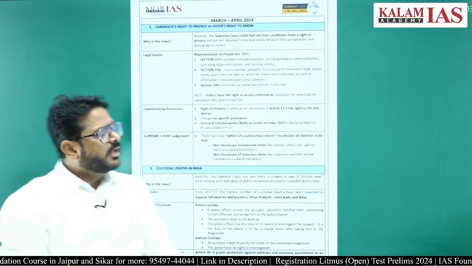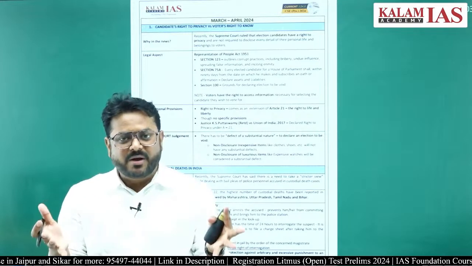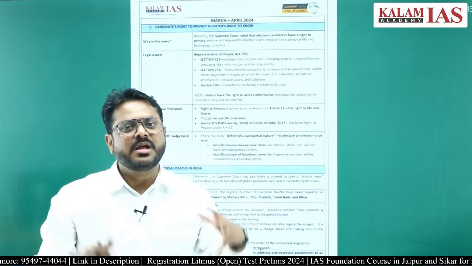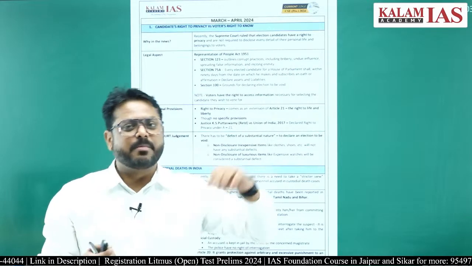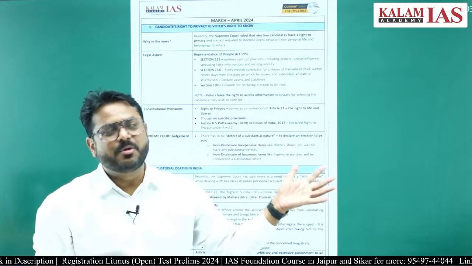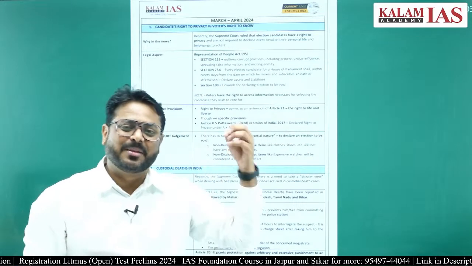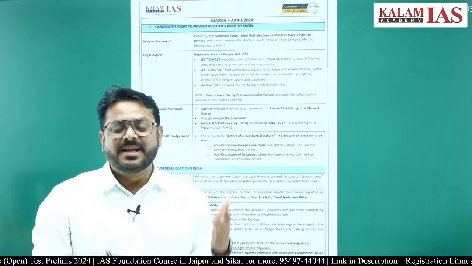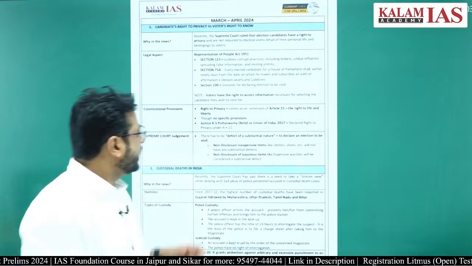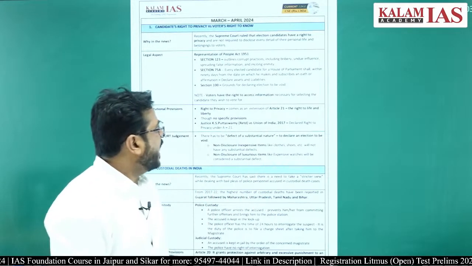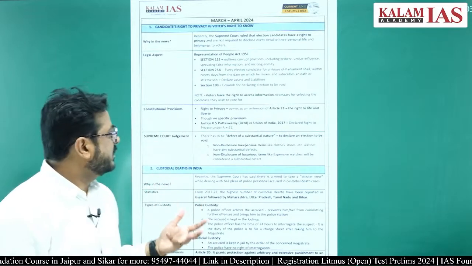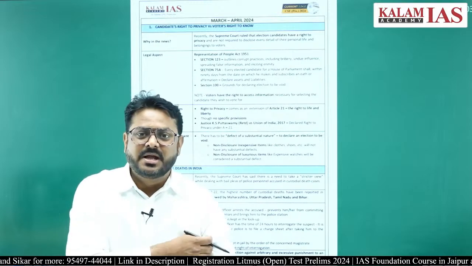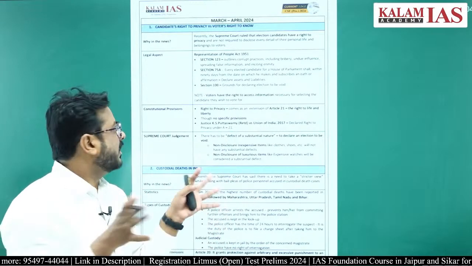Okay. So the Representation of Peoples Act 1951, under section 123, deals with corruption-related things. You do not need to remember these sections from the prelims point of view, but you will have to remember this section for the mains point of view, because the Representation of Peoples Act 1951 is clearly written in your syllabus. Section 123 defines the corrupt practices. These include bribery, undue influence and false information, and such kinds of things will come under corrupt practices.